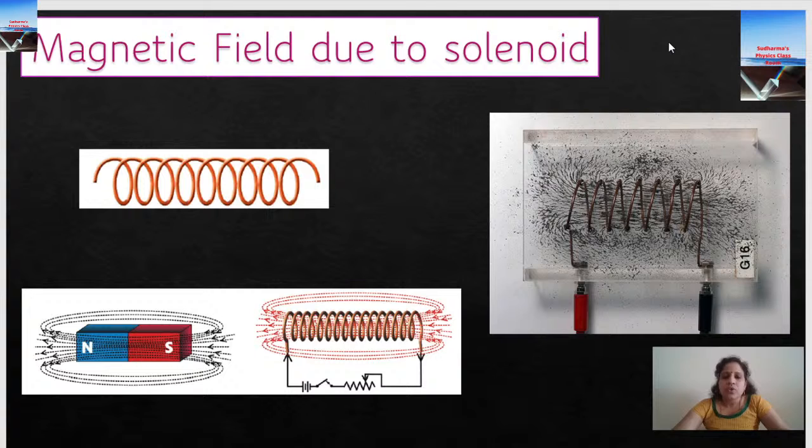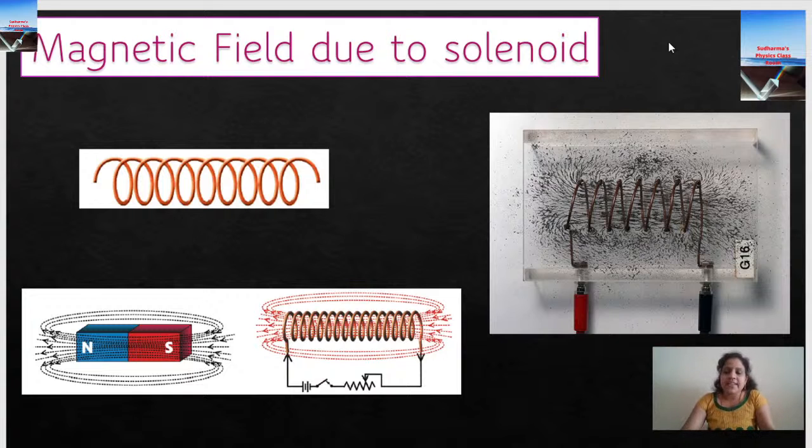Okay, so when you allow current to pass through a solenoid, it behaves exactly like a bar magnet. All the magnetic field pattern and properties are exactly the same as those of a bar magnet. But there is a difference: in a solenoid magnet we can increase and decrease the strength, and we can change the polarity.